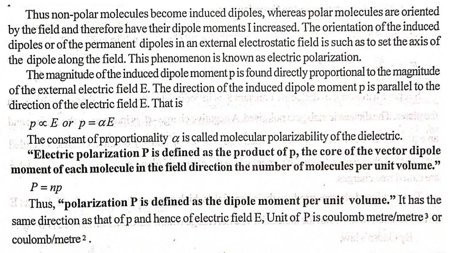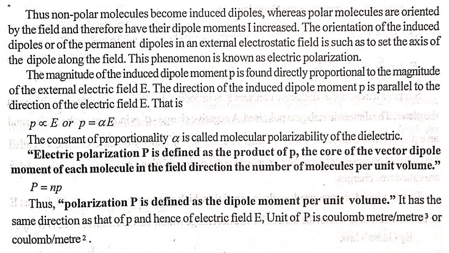Thus, non-polar molecules become induced dipoles, whereas polar molecules are oriented by the field and therefore have their dipole moment increased. The orientation of the induced dipole or of the permanent dipole in an external electrostatic field is such as to set the axis of the dipole along the field. This phenomenon is known as electric polarization.